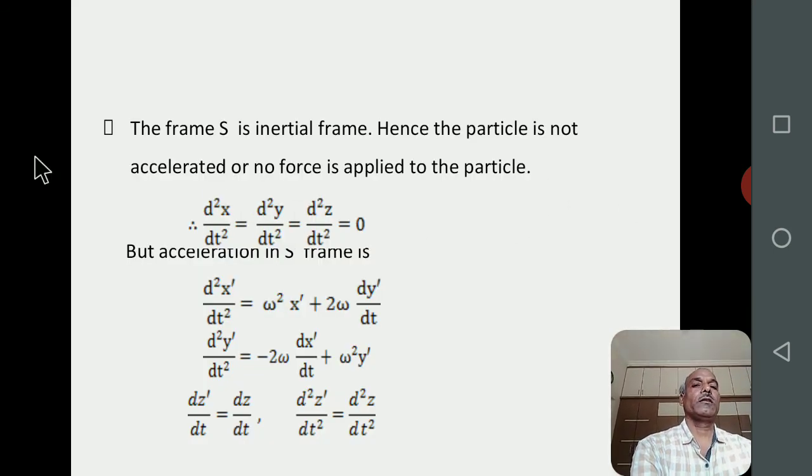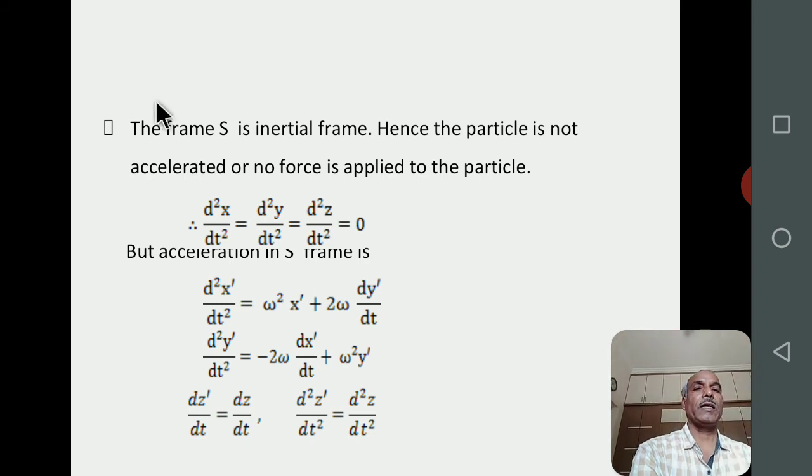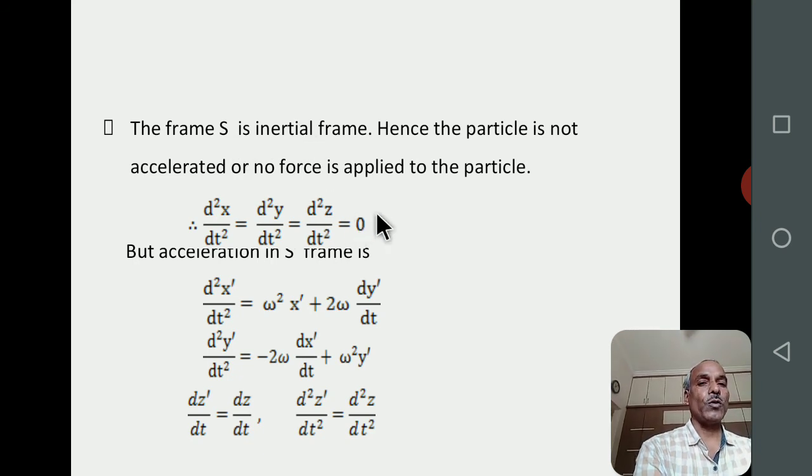We know that the frame of reference S is inertial. Therefore, in the frame of reference S, the particle is not accelerated. Therefore, the x component of the acceleration, y component of the acceleration, and z component of the acceleration of the particle in S frame of reference is equal to 0.